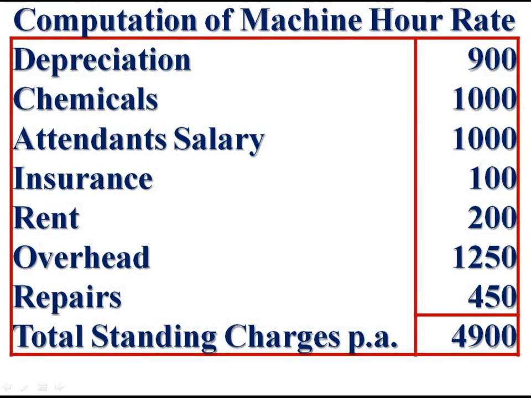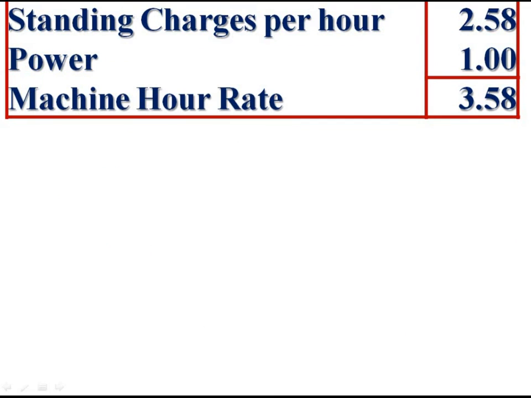Computation of machine hour rate: depreciation 900, chemicals 1,000, attendant salary 1,000, insurance 100, rent 200, overhead 1,250, repairs 450, total standing charges per annum 4,900. Standing charges per hour 2.58, power 1, total machine hour rate per hour 3.58.